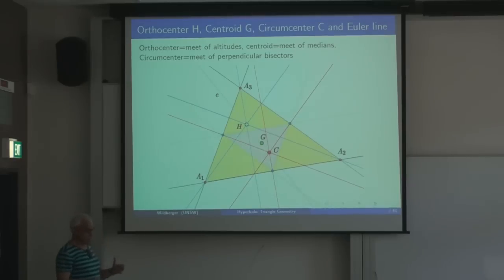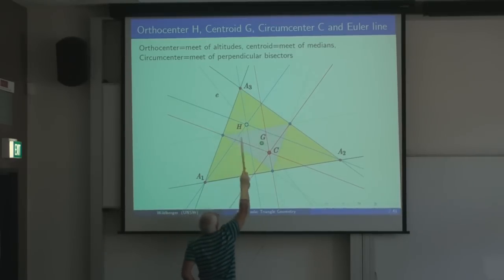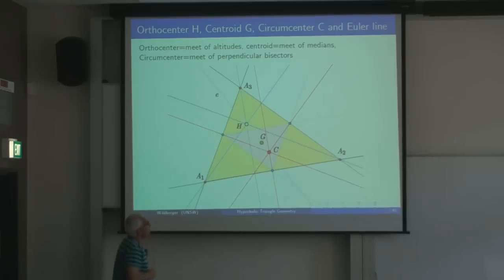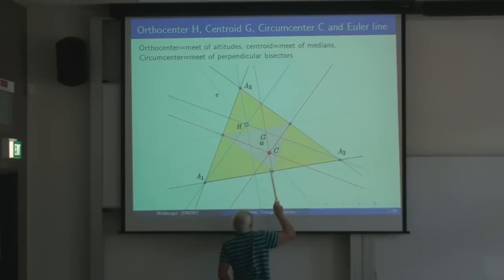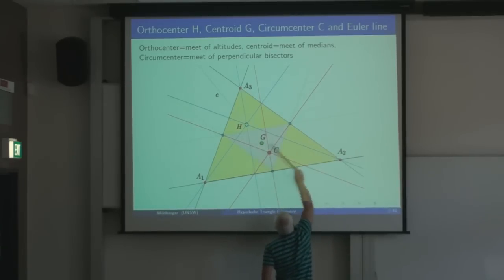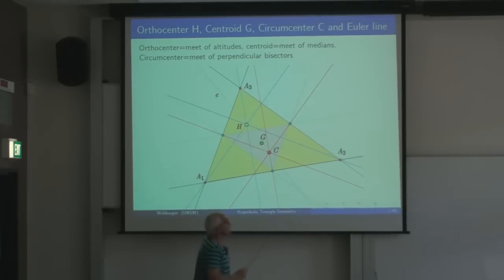And that dilation has the property that it preserves parallel lines. Lines which are parallel stay parallel. Lines which are perpendicular stay perpendicular. So what happens to these three altitudes meeting at H? Well, they go to the three altitudes of this one here. This is parallel to this from elementary geometry. So the fact that we have perpendicularity here means that we also have perpendicularity there.